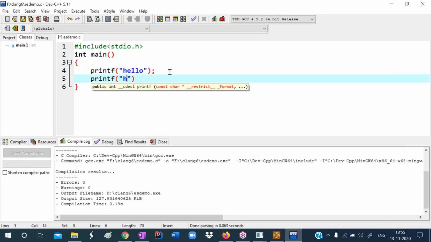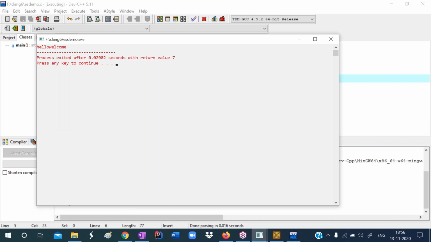I'm writing hi. I'm writing welcome here. So now where is it printing? Observe, I'm pressing F11. Where is it printing? Beside hello, it is printing welcome.